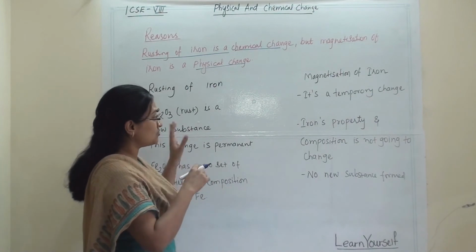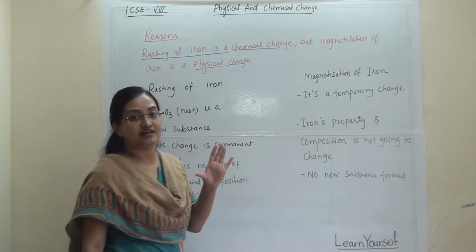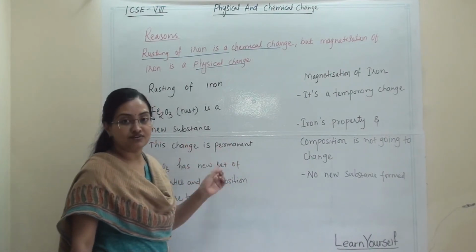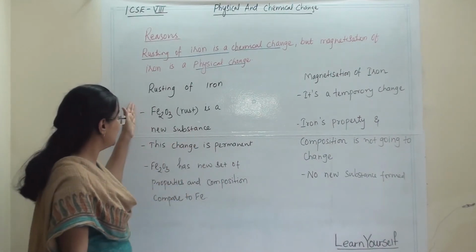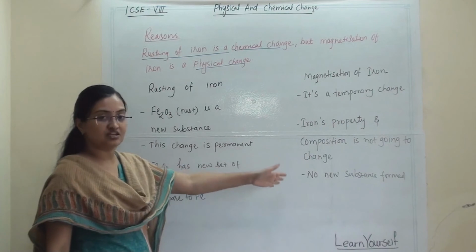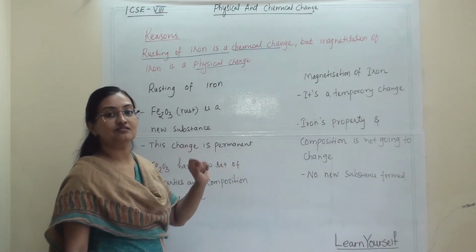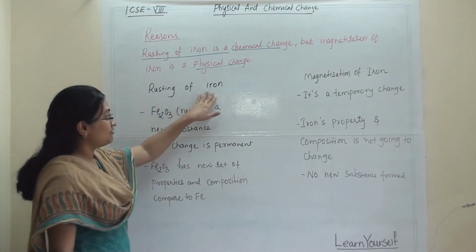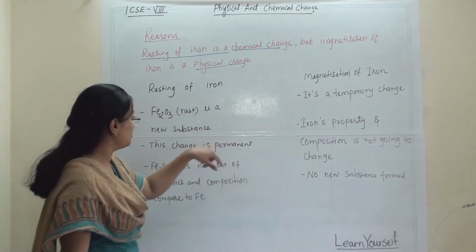If you write all these things in long sentences, then it will be a very big paragraph and you will waste a lot of your time on only one reason. So this is the easiest and shortest method, where you will accommodate all the characteristic properties and justify the complete answer in a short time. So first is rusting of iron, and here it is magnetization of iron. Like this you can make a table.